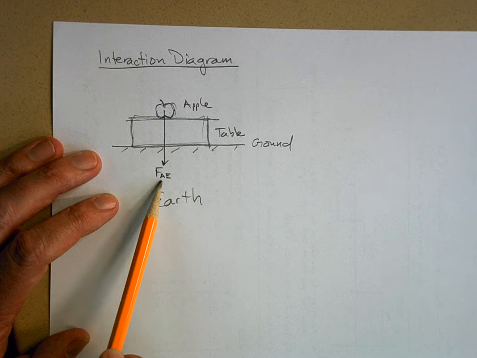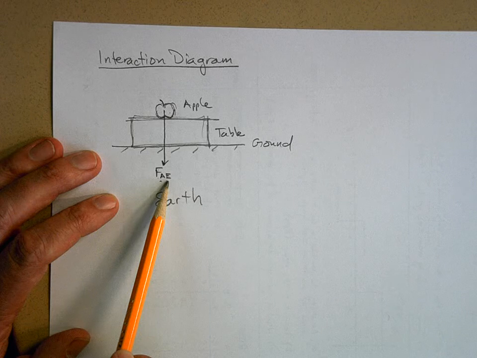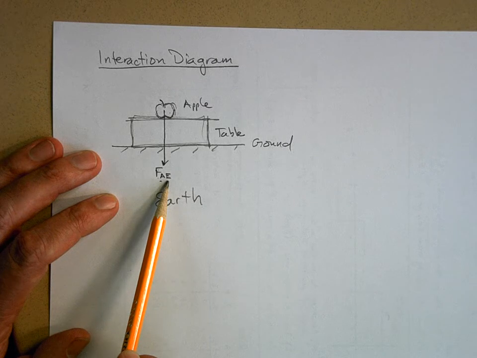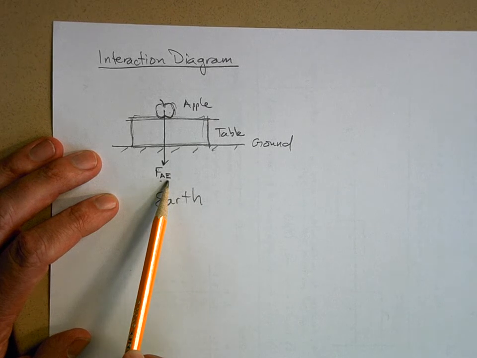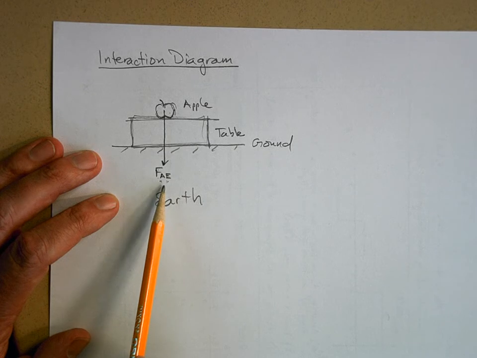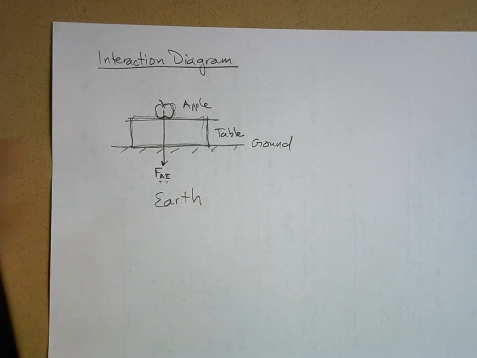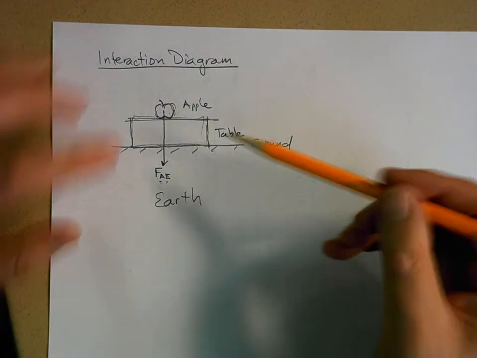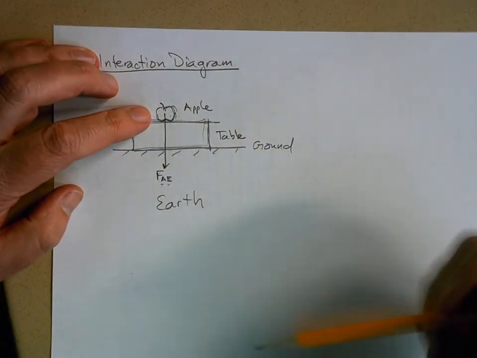So the first subscript is the object. The second subscript is the agent that is applying the force to the object. So it's the force on the apple by the earth. Does everybody see that? But what does Newton's third law say? That for every force on an object, there must be an equal force on another object in the opposite direction. Exactly. So for every force on one object, the apple, there must be an equal and opposite force on the other object.